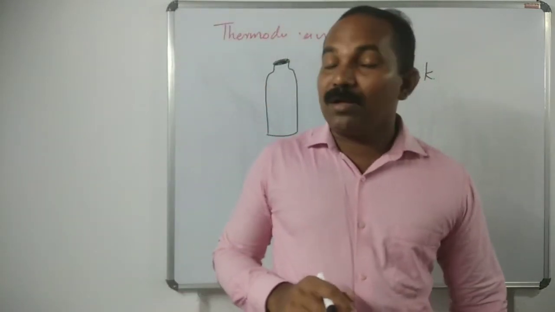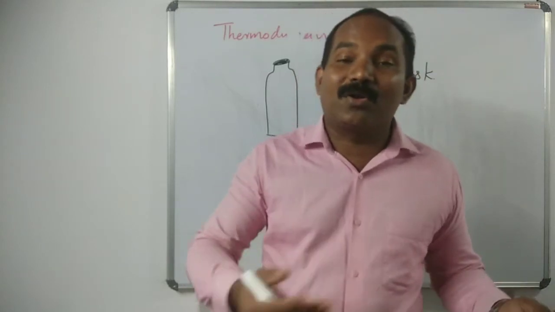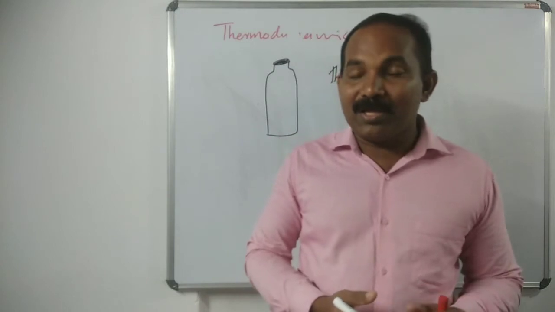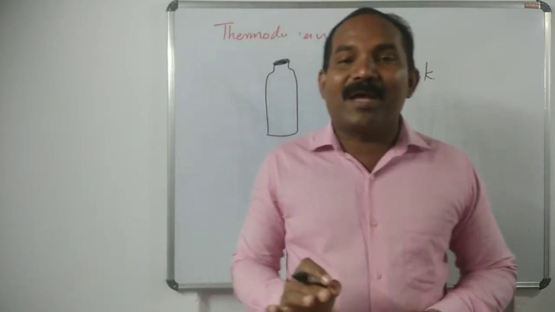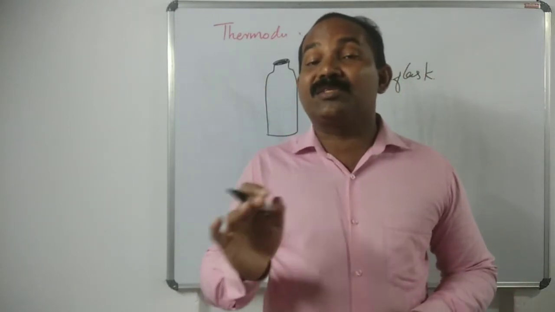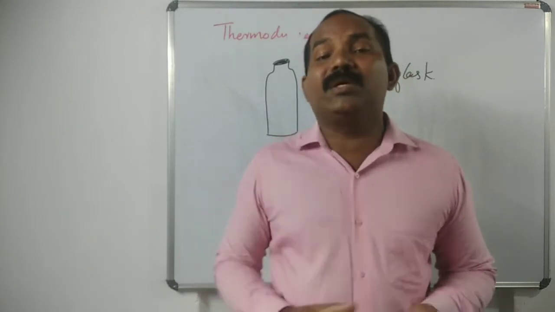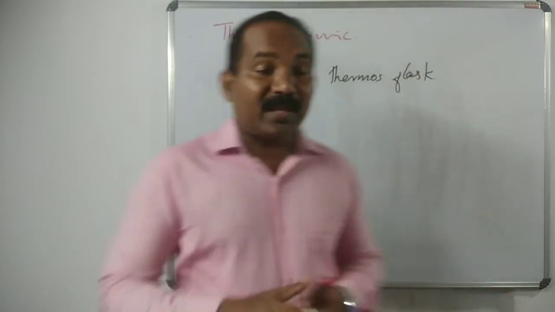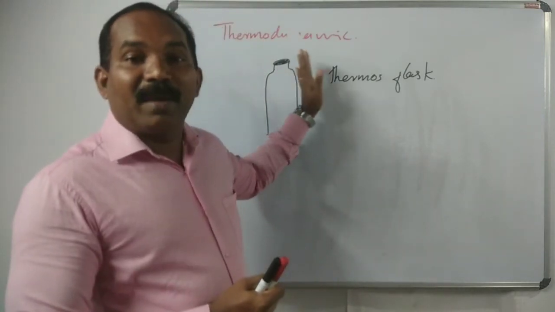What happens? Neither matter nor heat energy is exchanged. So in an isolated system, neither matter nor energy is exchanged between the system and the surrounding. If the system is perfectly insulated, there is no exchange of heat or matter.